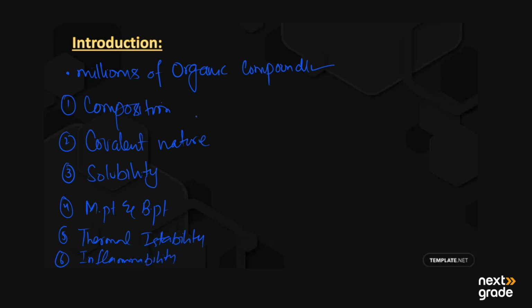So we will discuss these six general characteristics of the organic compounds.